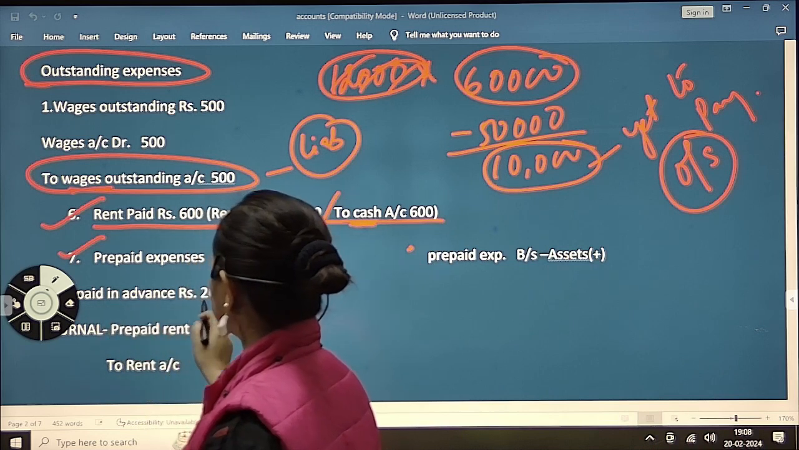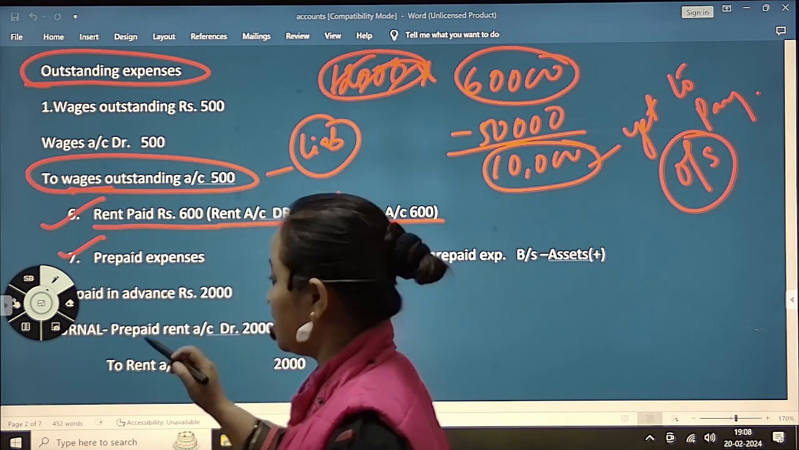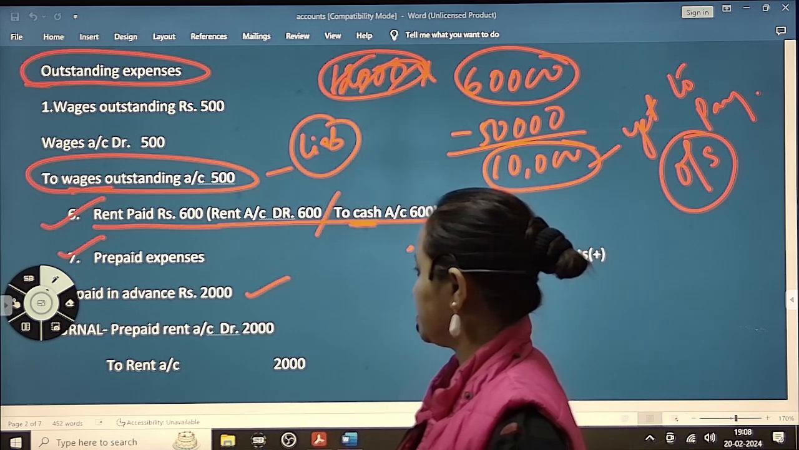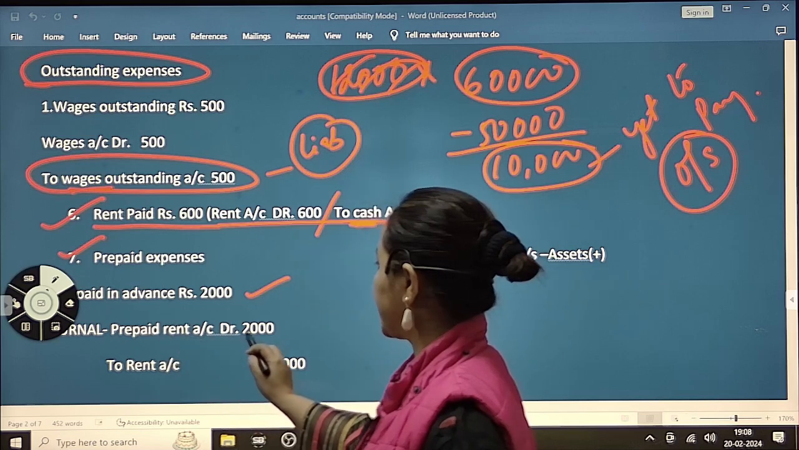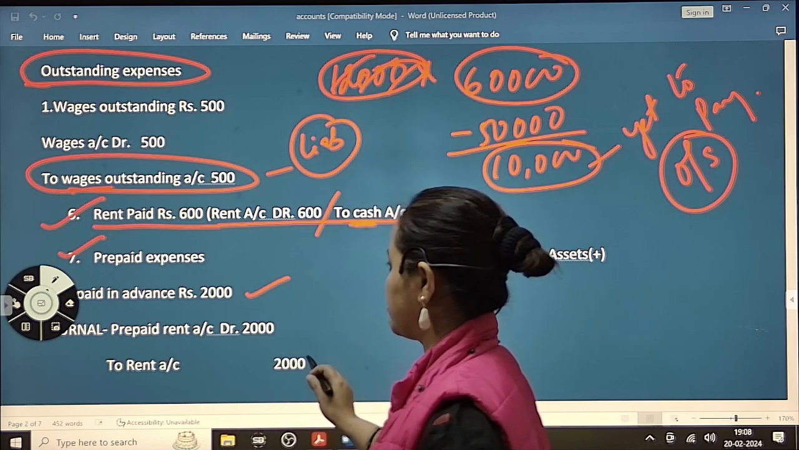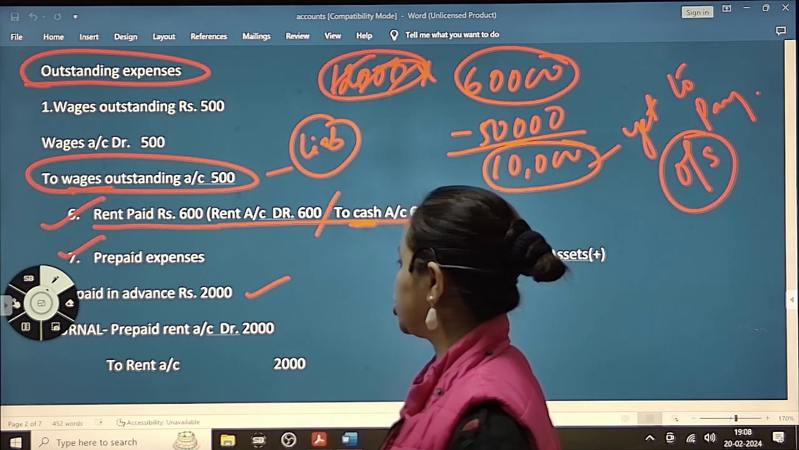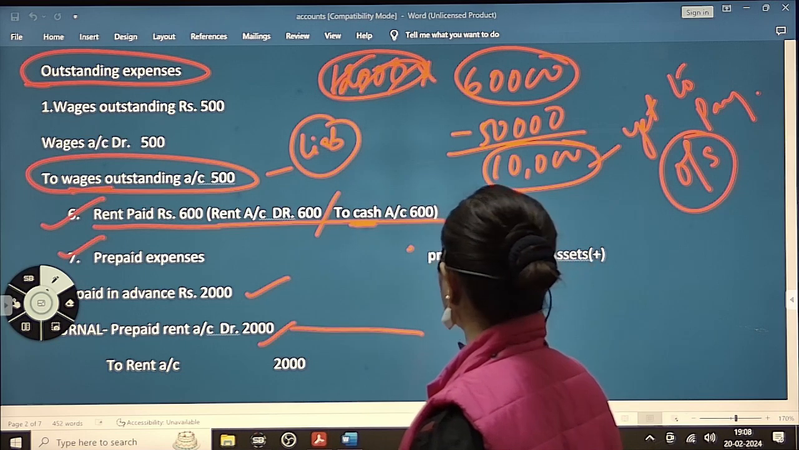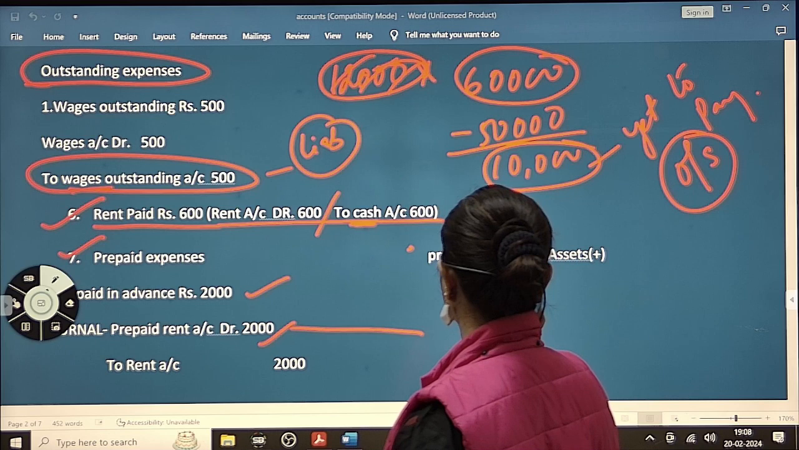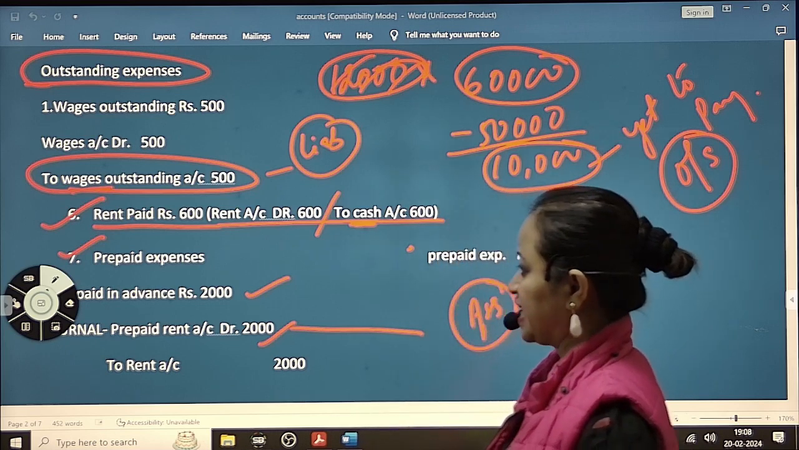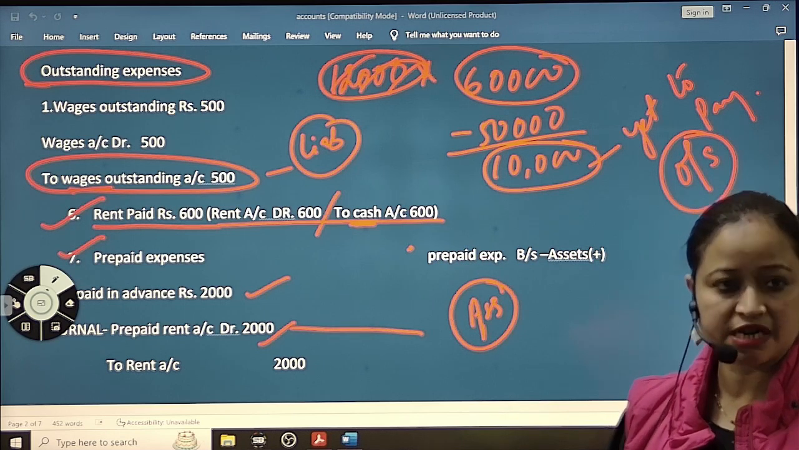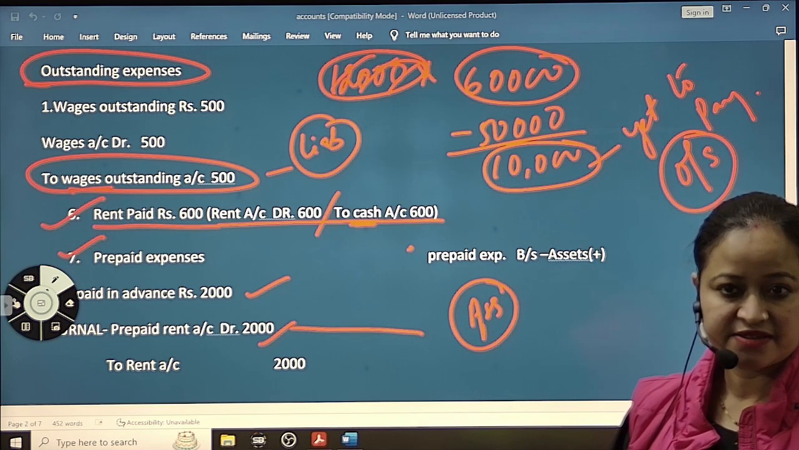So here, rent paid in advance rupees 2,000. आपने rent advance में 2,000 rupees pay कर दिया. So that is your prepaid rent account debit to rent account. So this prepaid rent will go to asset side, क्योंकि पहले से हम लोगों ने दे के रखा है.